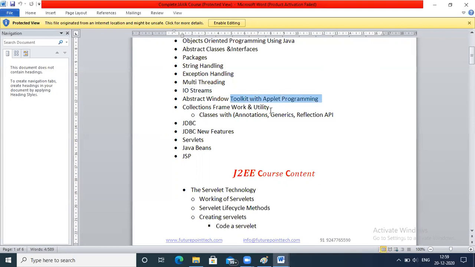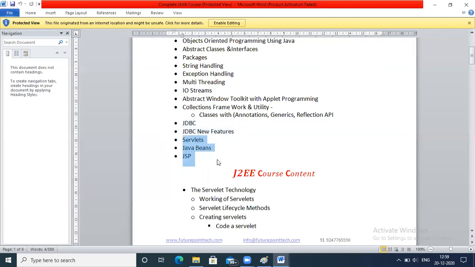And what is the Abstract Window Toolkit? GUI programming in Java. What is GUI? How do we create graphical user interface applications? Abstract Window Toolkit and Swing applications. And what are annotations, generics, and the reflection API? These are the core part of core Java. JDBC: how do we connect to a database backend, Oracle or MySQL? What is the API? What are the new features in JDBC 4?